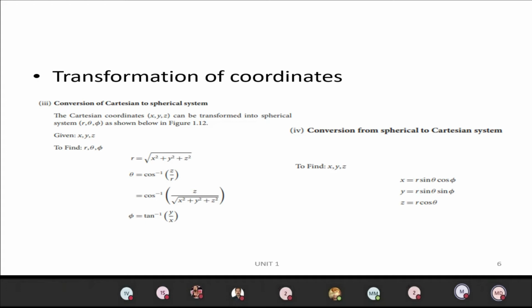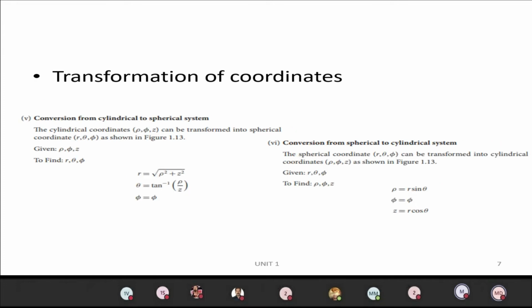Okay, students, now this is for transformation between cylindrical to spherical and spherical to cylindrical systems. To convert cylindrical to spherical, I know the cylindrical values rho, phi, z. To find the spherical values, r equals root of rho square plus z square, theta equals tan inverse of rho by z, and phi equals phi.